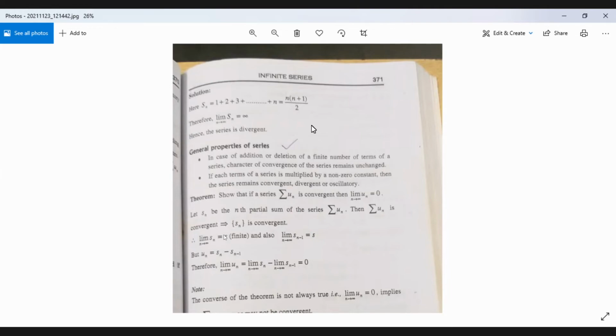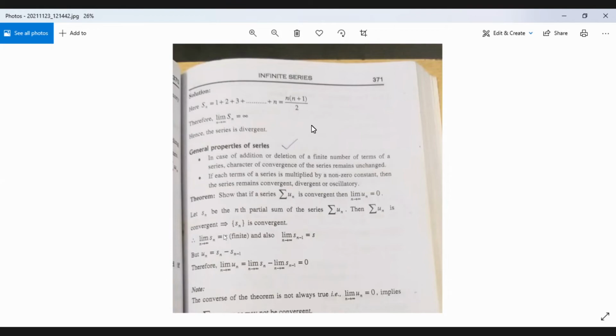We won't be able to write some generalized expression, the generalized term. First we have to find out the nth term of a given series. We have to first write out the nth term of the series. If we are given a series like 1 plus 2 plus 1/2 plus 1/3 plus 1/4 plus 1/5 plus 1/6 plus 1/7 plus 1/8 etc.